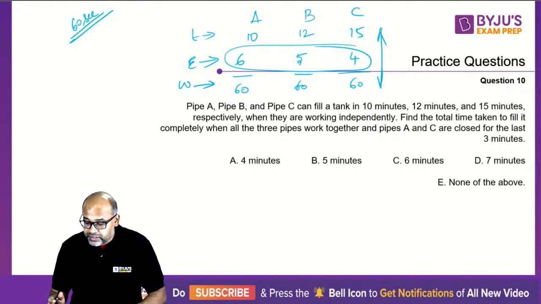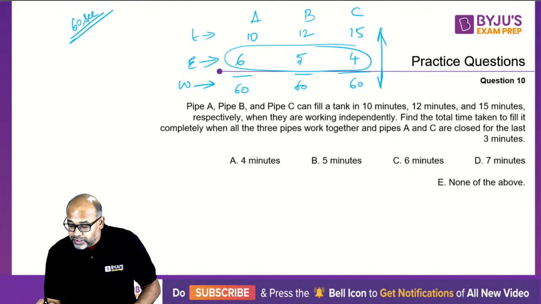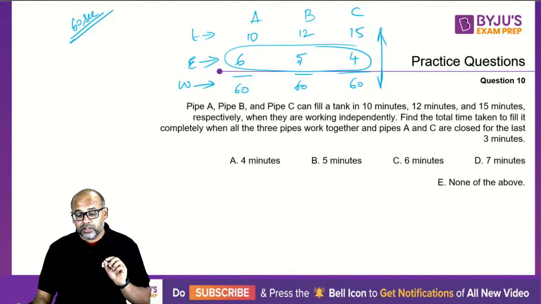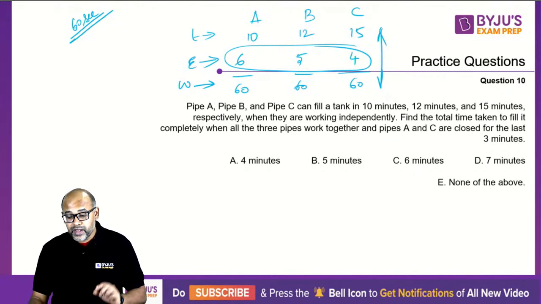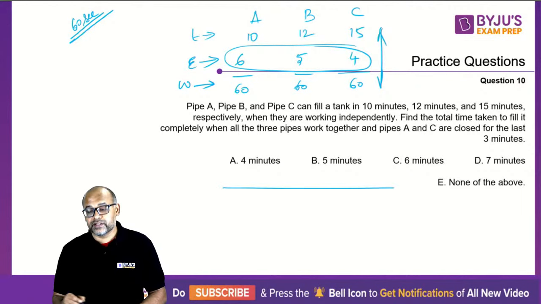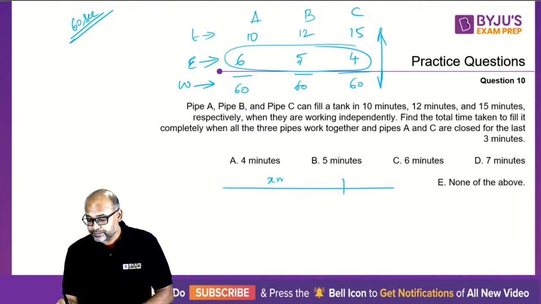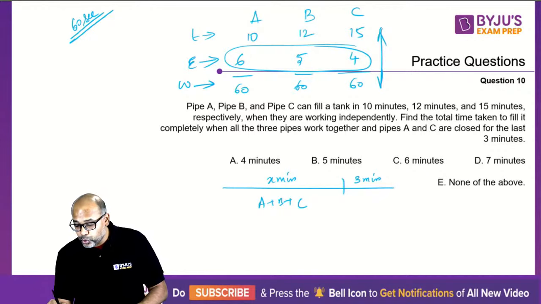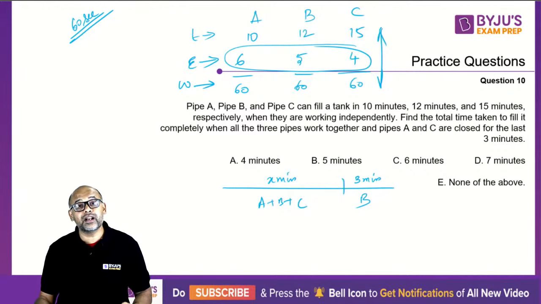So once you've got the efficiencies, what are they asking? Find the total time taken to fill it completely when all the 3 pipes work together and pipes A and C are closed for the last 3 minutes. So let us say total time is like this. This is X minutes and the last 3 minutes. For X minutes, who is working? A plus B plus C. In the last 3 minutes, only B is working because A and C are closed.